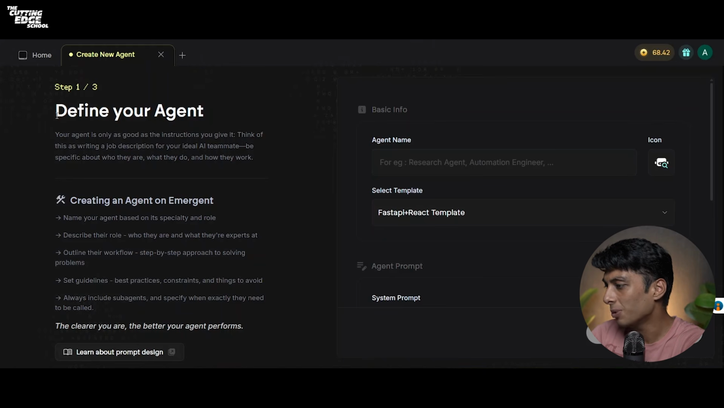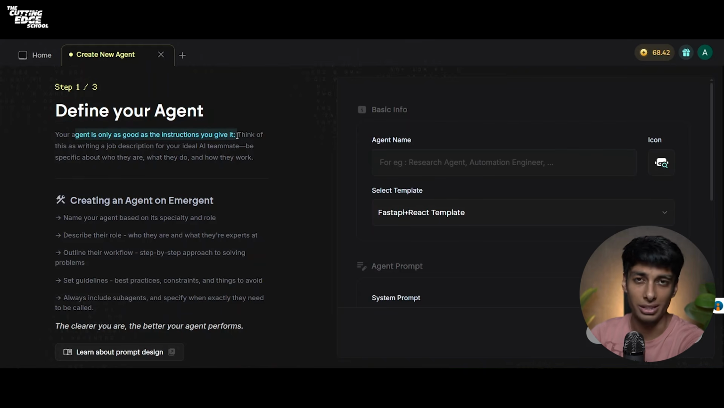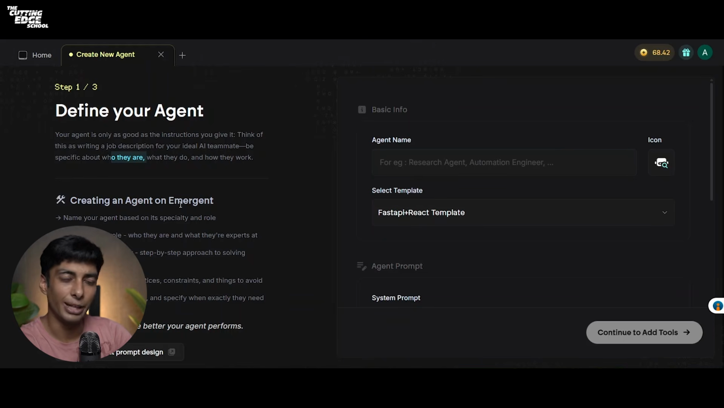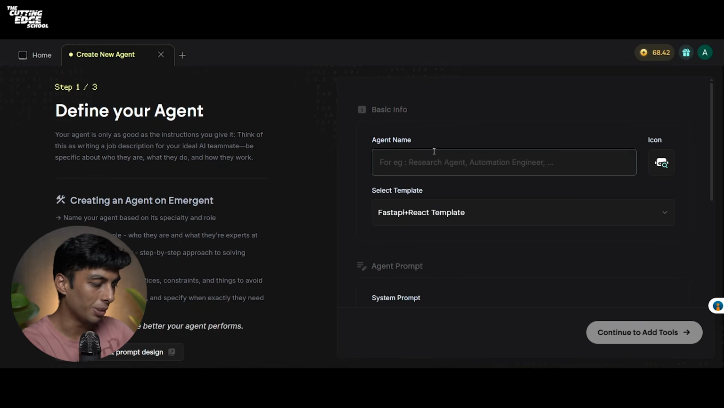Now let us see, the first part is defining your agent. Your agent is only as good as the instructions you give it, which is the rule for prompting. Think of this as writing a job description for your ideal AI teammate, which means I'm creating or training my employee, my intern, or my teammate. Be specific about what they are, what they do, and how they work. On the right side, you get an option to give your agent a name. So I'll name my agent Market Pro, and this is supposed to do the research for me on the market.